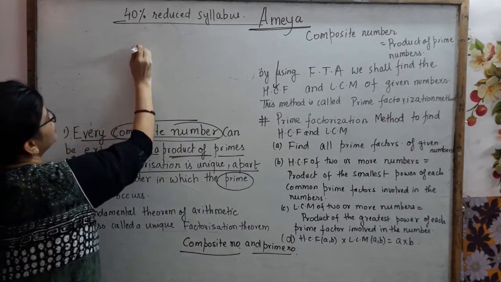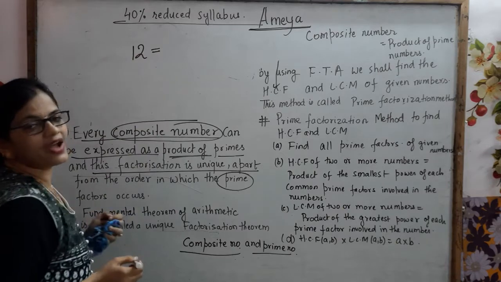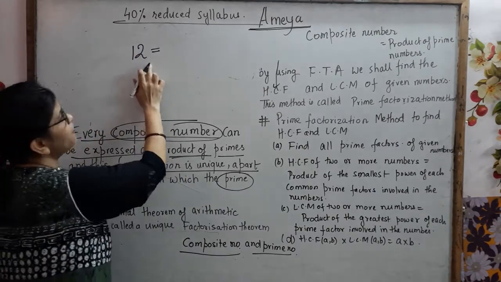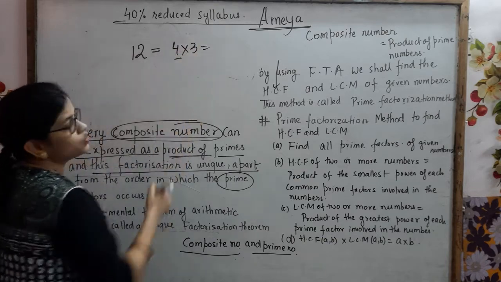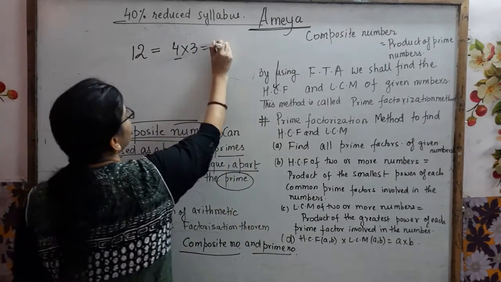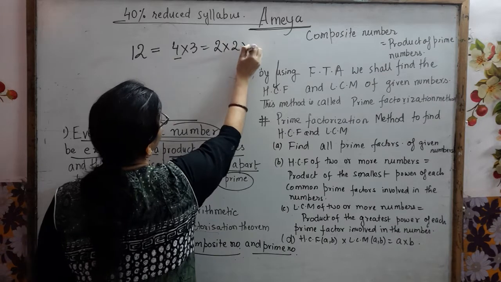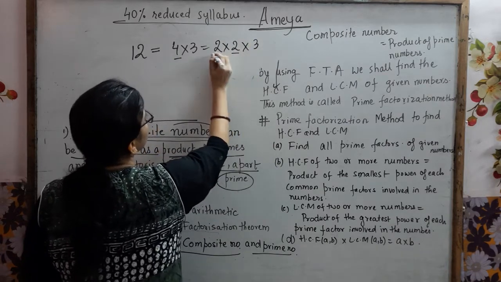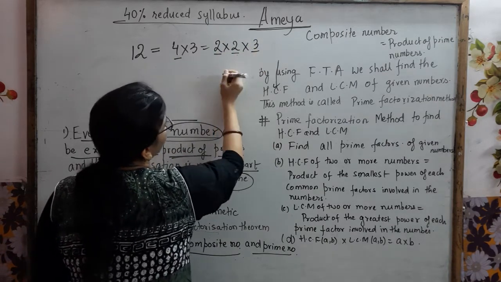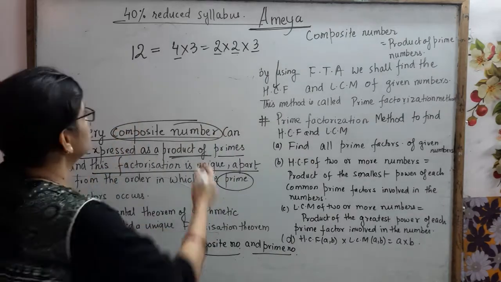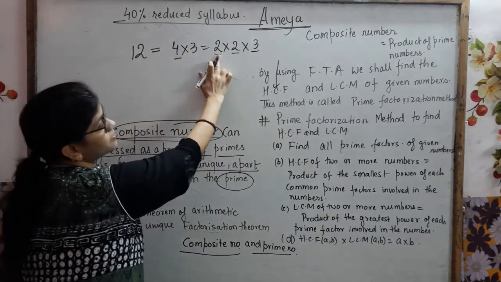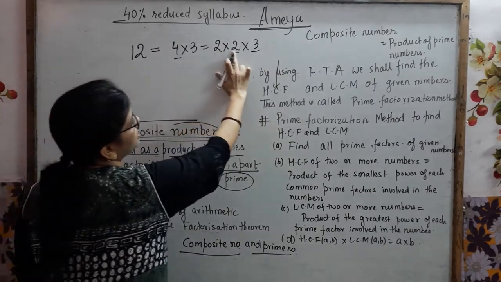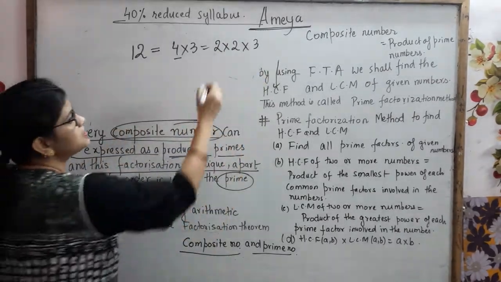So if I take 12, what are the prime factors of 12? 12 will be written as 4 into 3. Now 4 is a composite number again. So how will 4 be written? 4 will be written again as 2 into 2, so 2 into 2 into 3. Now what are 2 and 2? These are prime numbers. And what is 3? 3 is also a prime number. So here 12 is a composite number and 12 is written in terms of prime numbers. And these are unique. Okay, these are unique.